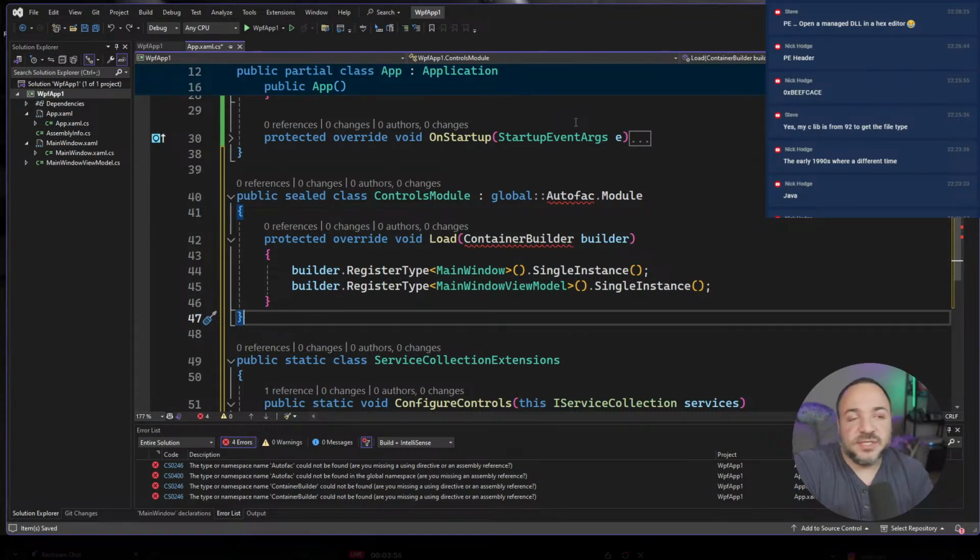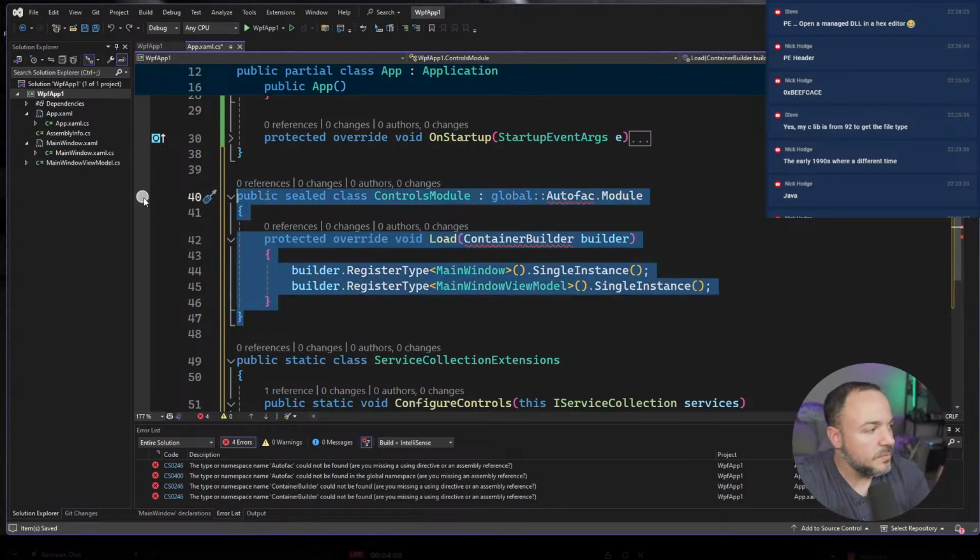One of the things that's nice about AutoFac is that you can control the registrations very granularly. So when you create one of these modules, which is what I have on the screen right here, the nice thing is that you have full control over how you want to register things individually, right? That's a pretty powerful thing that you can leverage.